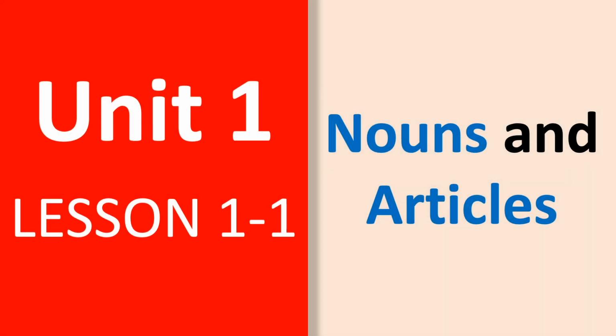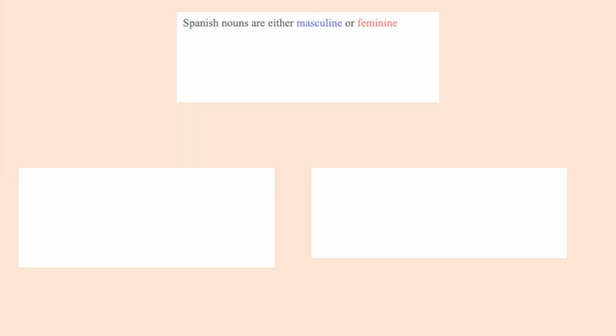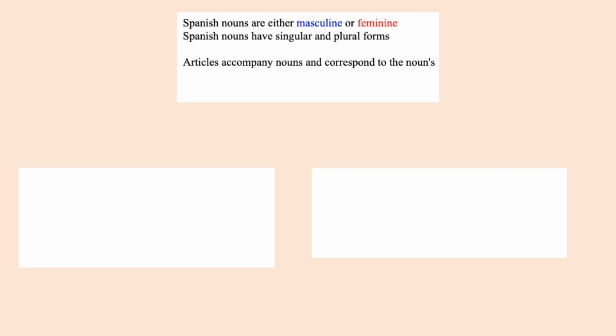Okay, the very first video lesson in this Spanish video series. This will cover the basics of nouns and articles in Spanish. Spanish nouns are either masculine or feminine, and they have singular and plural forms. Articles accompany nouns and correspond to the noun's gender and number.